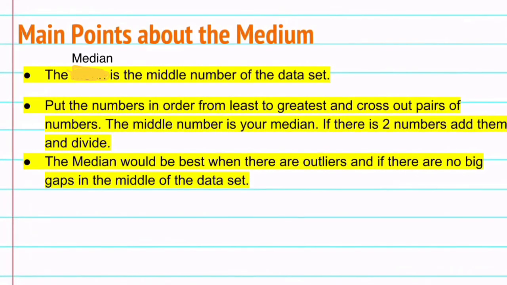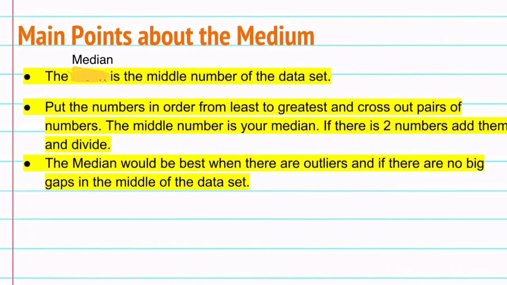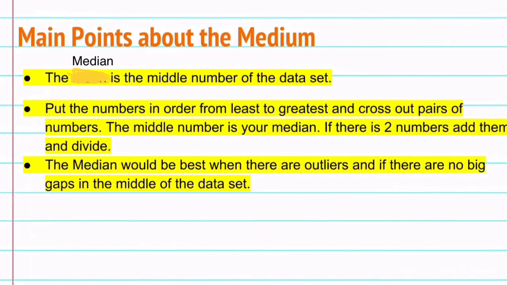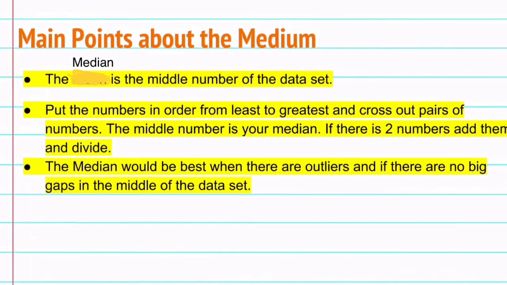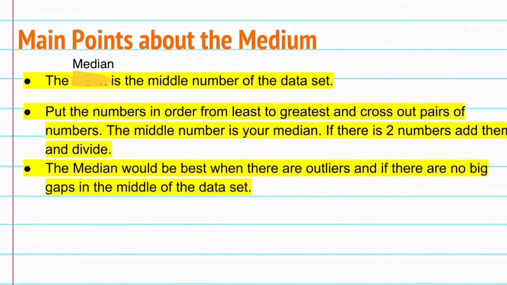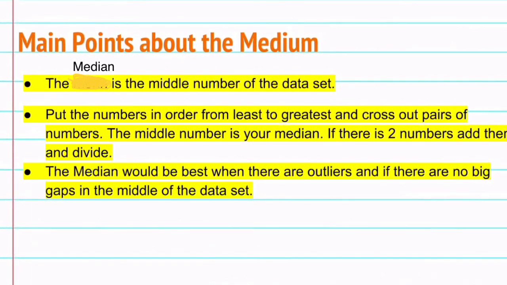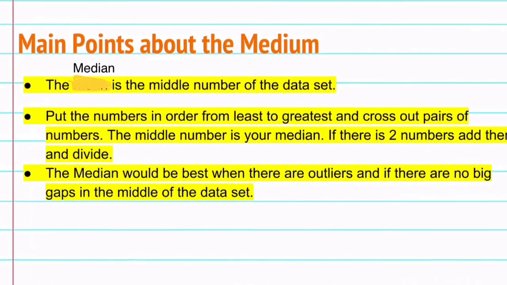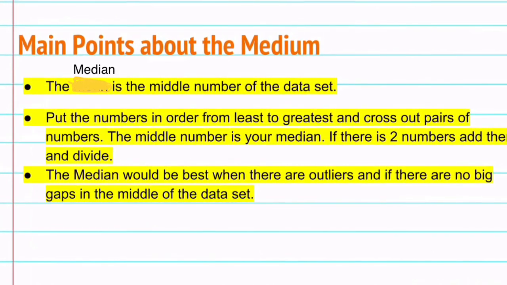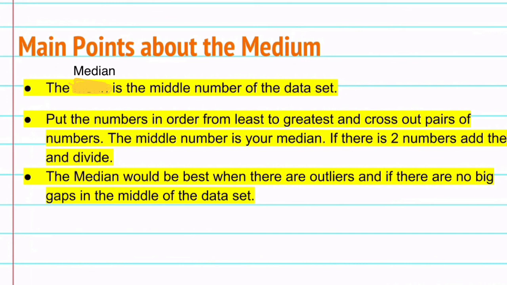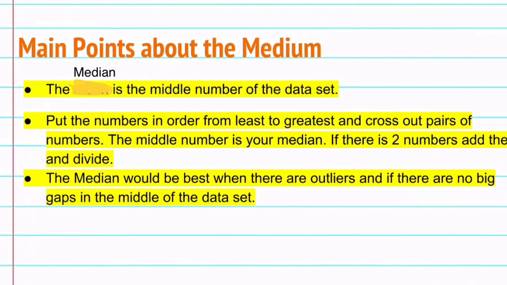Main points about the median. The median is the middle number of a data set. To find the median, you need to put the numbers in order from least to greatest, then cross out pairs of numbers. The middle number is your median. If there are 2 numbers, add them and then divide by 2. The median is best when there are outliers, and if there are no big gaps in the middle of the data set.